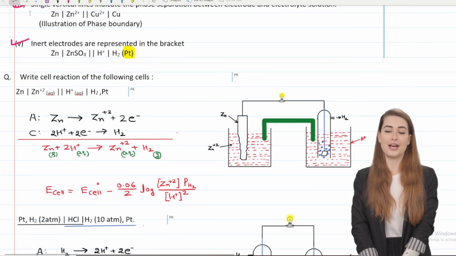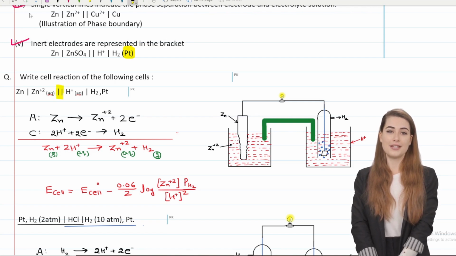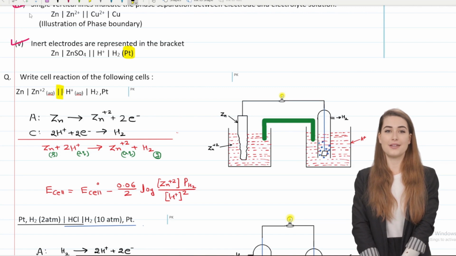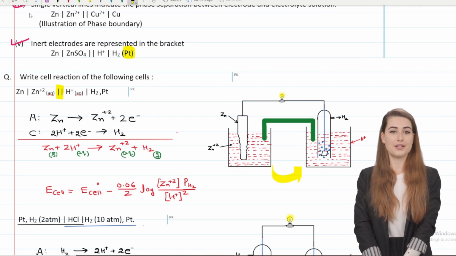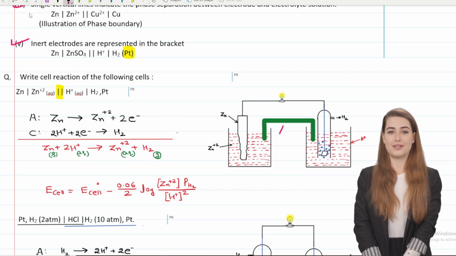We have the first reaction, which will give us in-depth knowledge. It says: write the cell reaction of the following cell. If you have made a double vertical line here, it means that you have taken two different containers, and in the middle you have connected the salt bridge. You will see the salt bridge.